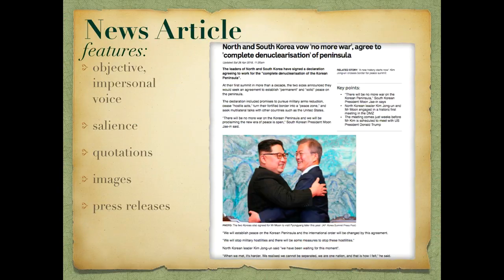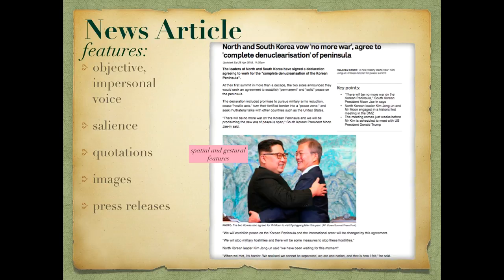A news article has the following defining features: an objective, impersonal voice, salience, where the most important information is presented first, quotations and images, and press releases. The article, entitled North and South Korea Vow No More War, Agree to Complete Denuclearization of Peninsula, was first published on the 28th of April 2018 and covers the meeting between the 2 Korean leaders that took place at that time. In this text, 3 important grammatical features are evident: multimodality, intertextuality, and textual analysis.